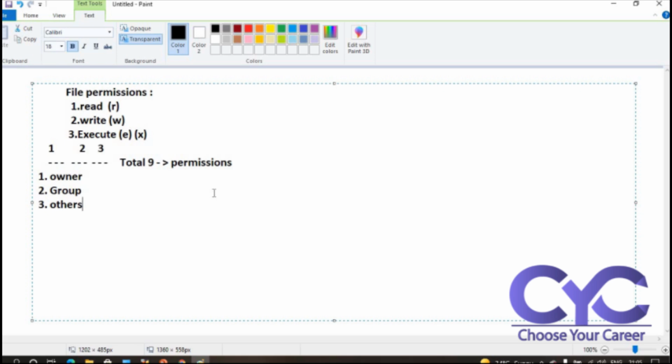Suppose I want to give you one example. If you run code in Java or C or Python, whatever it may be, you are writing your own user defined code. I am writing some program in Python and I want to execute that particular program in a compiler.